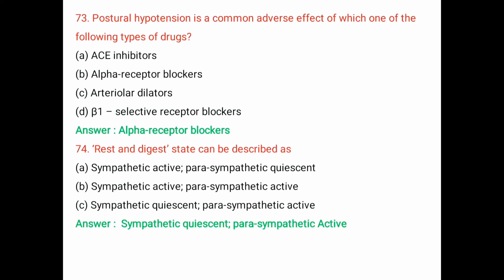Question number 74. Rest and digest state can be described as A. Sympathetic active, parasympathetic quiescent. B. Sympathetic active, parasympathetic active. C. Sympathetic quiescent, parasympathetic active. The right answer is sympathetic quiescent, parasympathetic active.